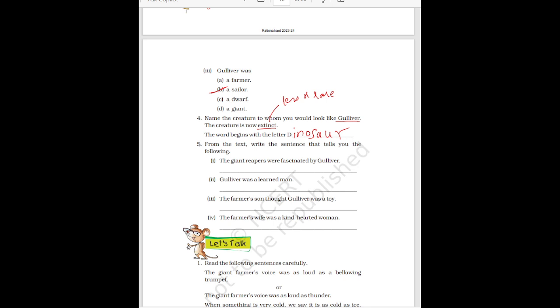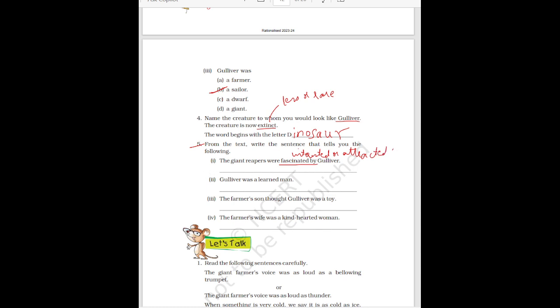Then next is, from the text, write the sentence that tells you the following. The giant reapers were fascinated by Gulliver. What is the meaning of fascinated? Fascinated means interested or attracted.